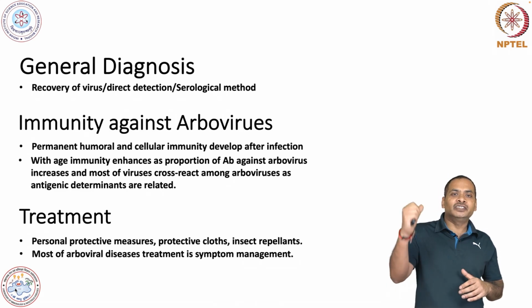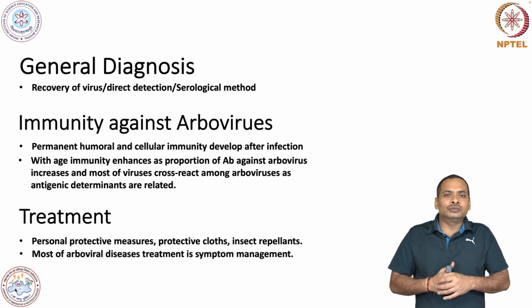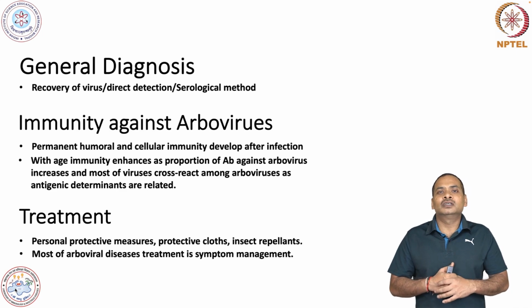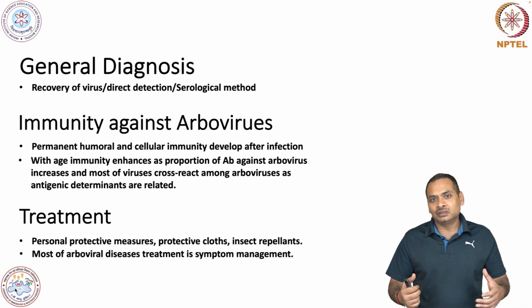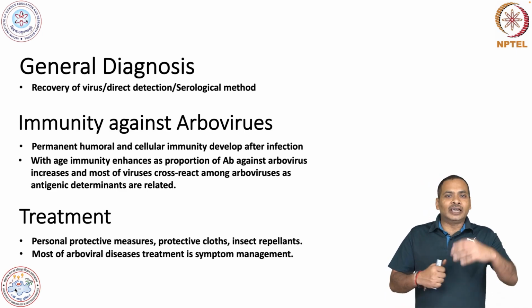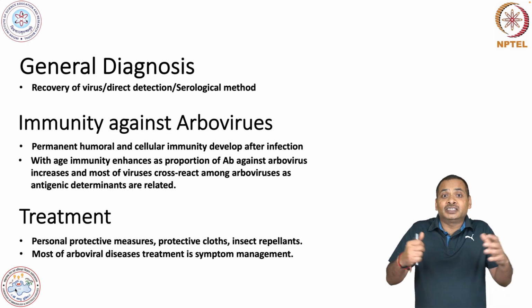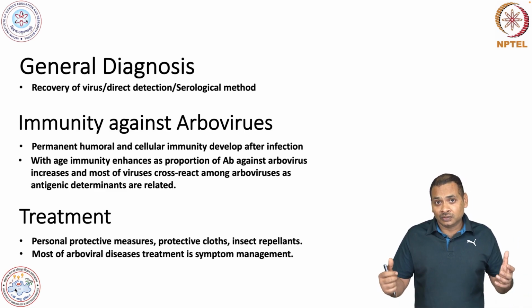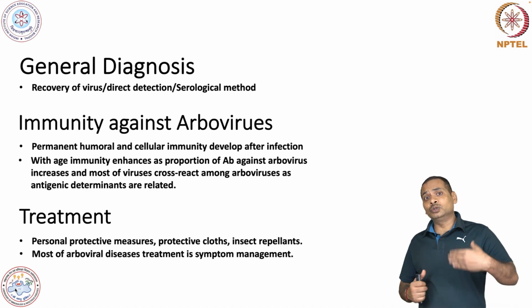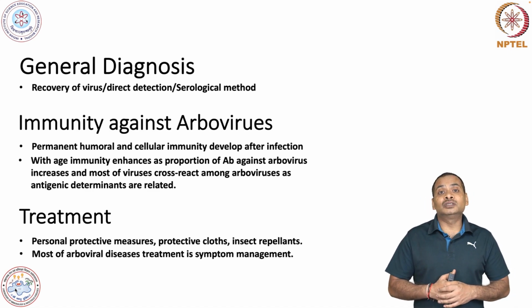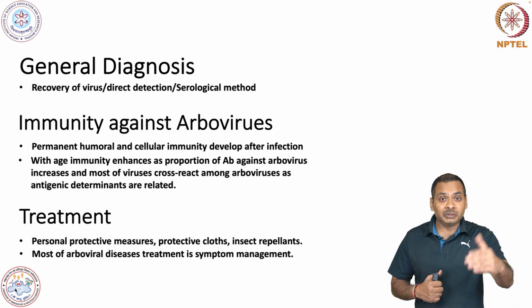If there is a very high fever, the patient will simply receive paracetamol. That will bring down the fever, but there is some limit for giving paracetamol. If you give too much, that will damage the liver.